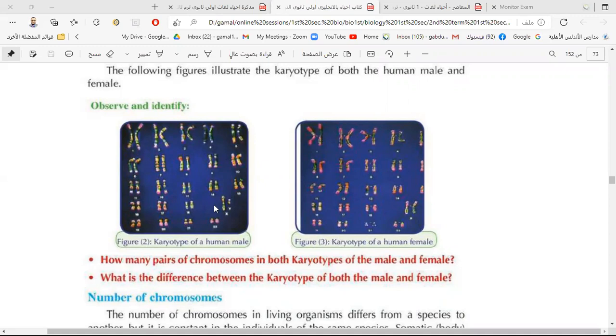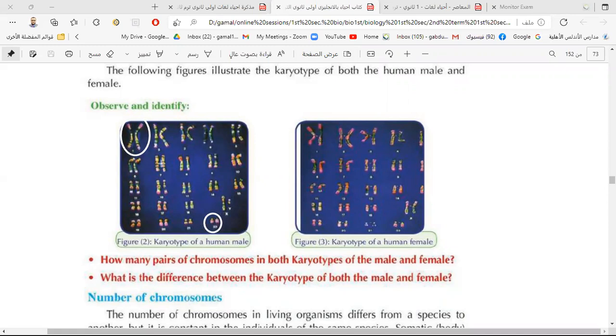They arranged the chromosomes in each cell in descending order according to their size, from the bigger one to the smaller one. This arrangement is called karyotype.